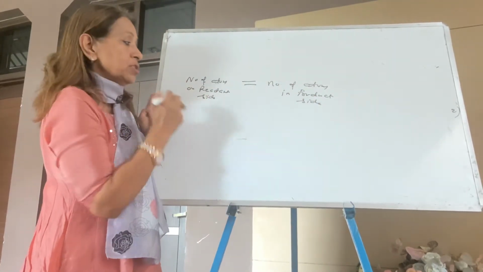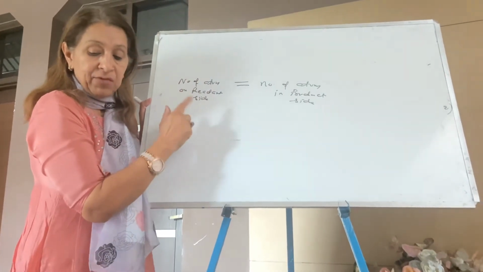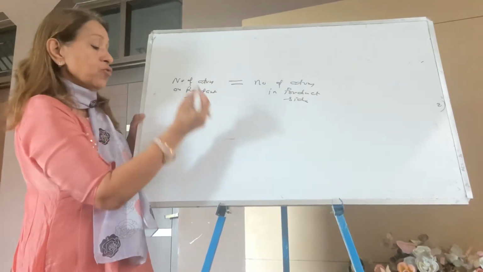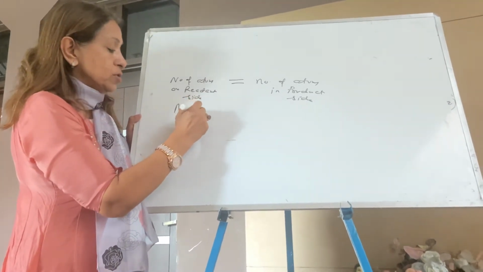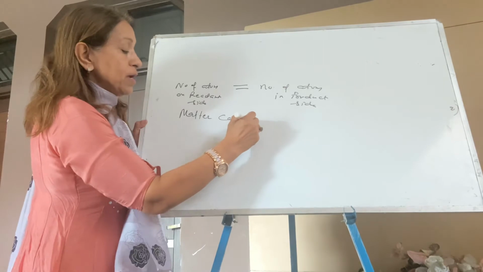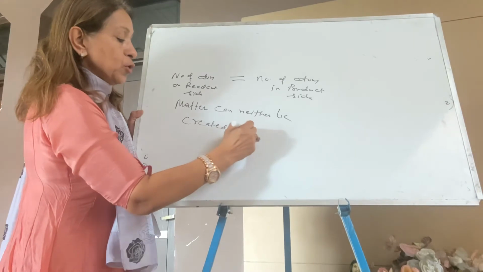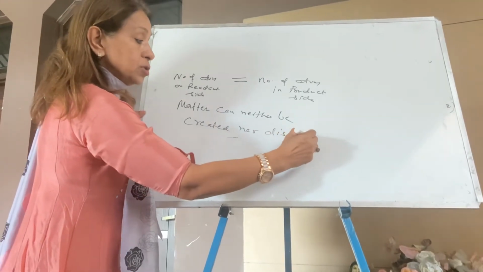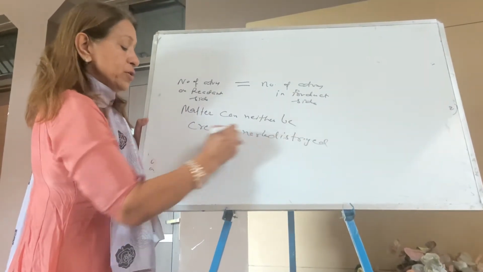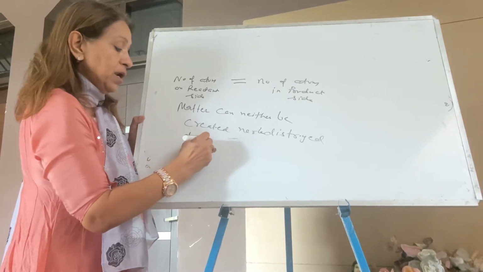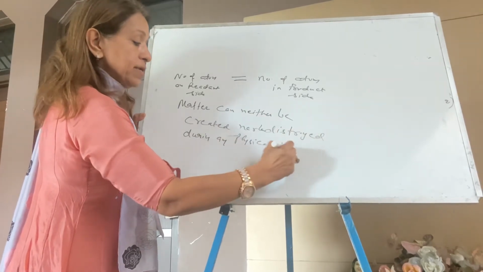So what is a balanced equation? Where the number of atoms on both sides, that is the reactant and product side, is the same. Why should the reaction be balanced? Write down the answer. A reaction should be balanced because it is written that matter can neither be created nor destroyed during any physical and chemical change. It's your law of conservation. Matter can neither be created nor be destroyed during any physical and chemical change. So that's the reason a reaction should be balanced.